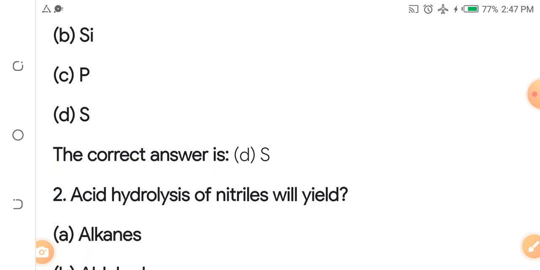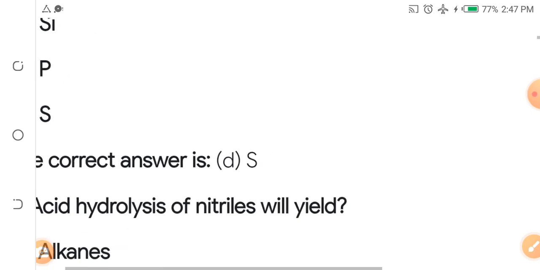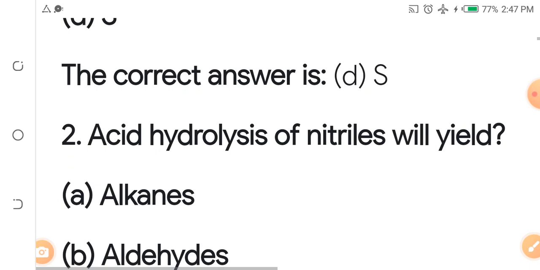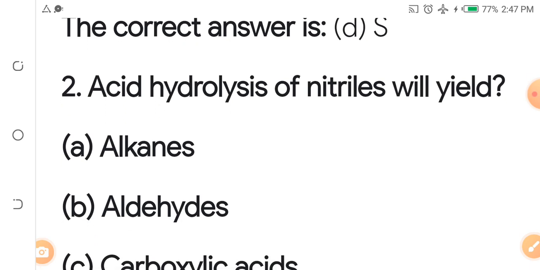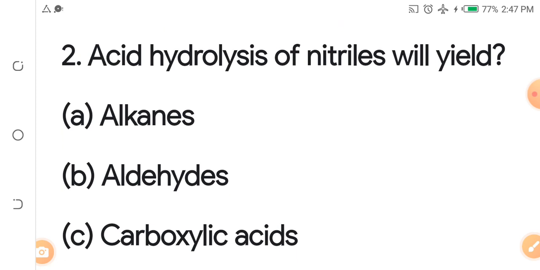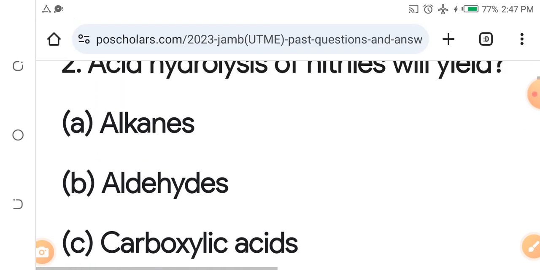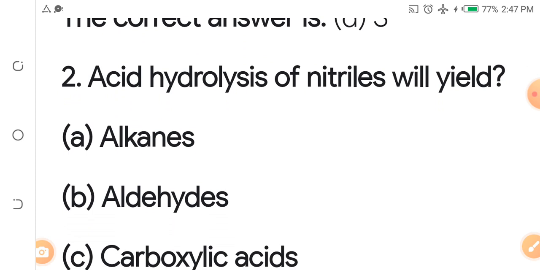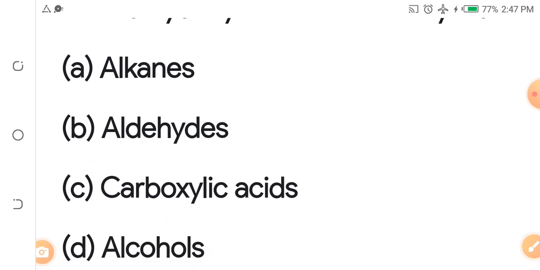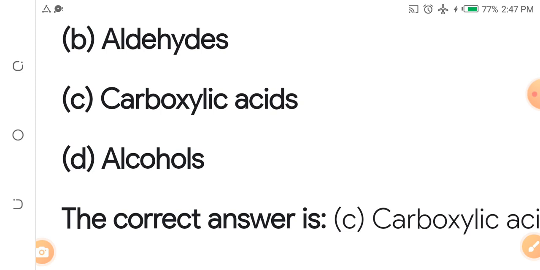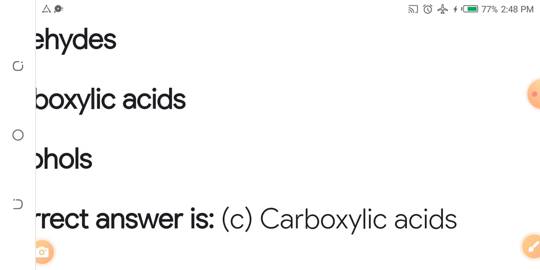Acid hydrolysis of nitrates will yield dash. A. Alkanes. B. Aldehydes. C. Carboxylic acid. D. Alcohols. Acid hydrolysis of nitrates will yield dash. The answer is C. The answer is carboxylic acids.